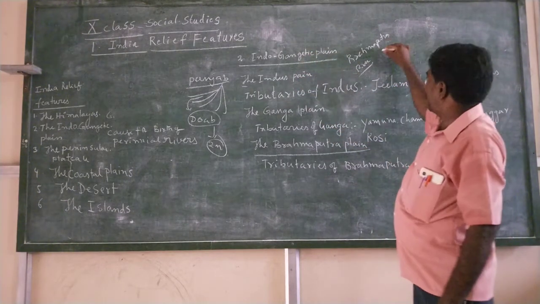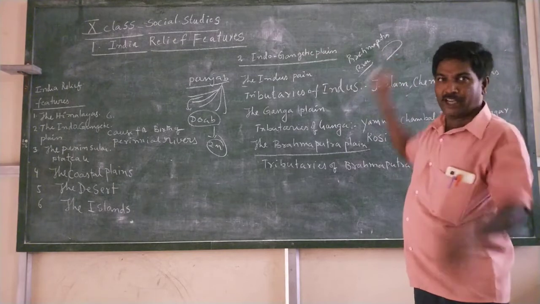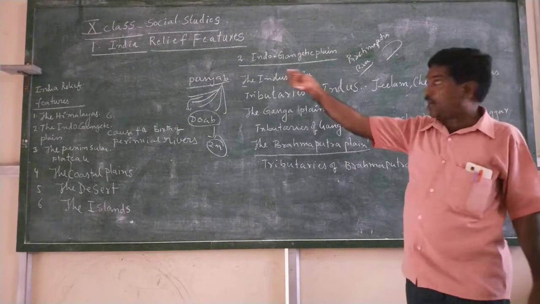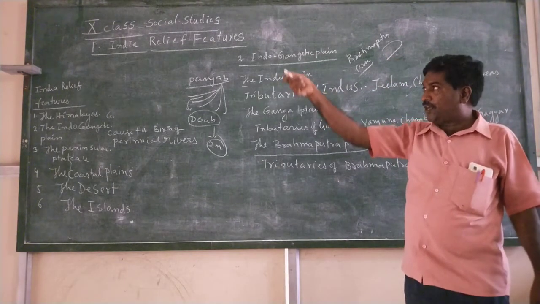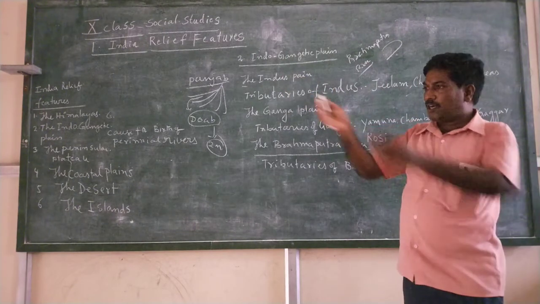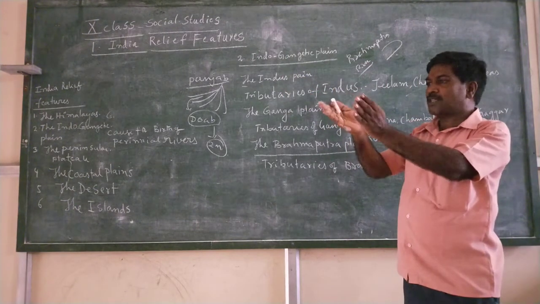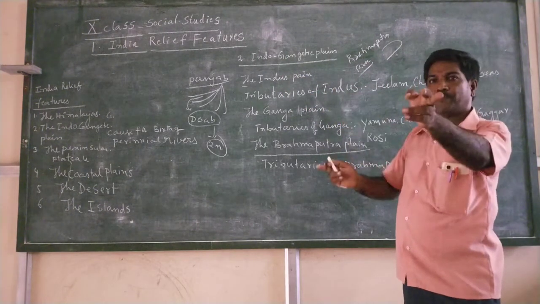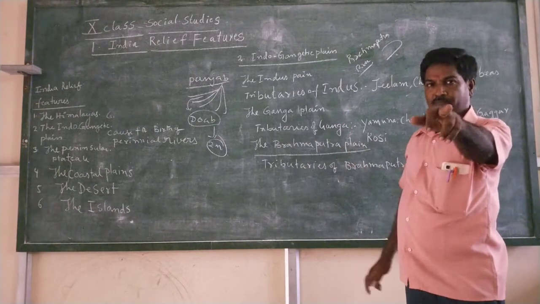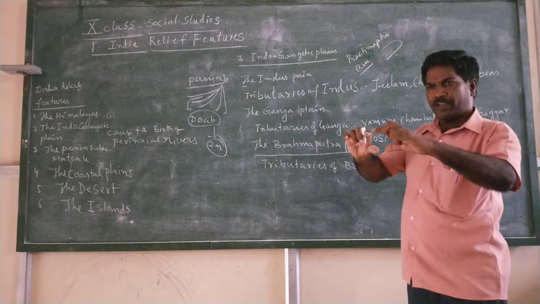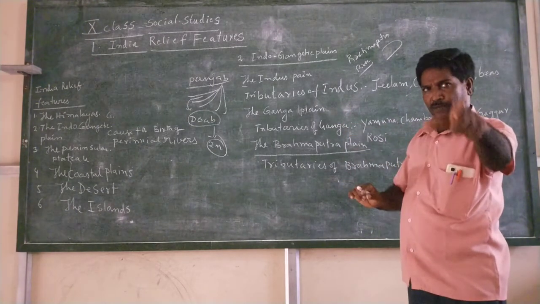It takes a hairpin bend curve in Arunachal Pradesh and enters India. Later it divides into two parts and joins again in Assam, forming the Brahmaputra. And the Brahmaputra has two tributaries in Assam.